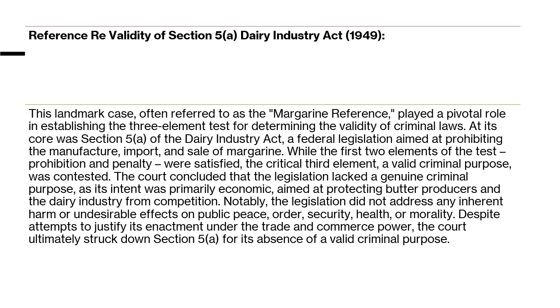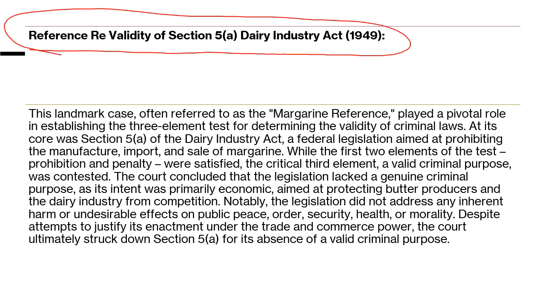So now we will see 4-5 cases that will clarify things. Reference re Validity of Section 5A of the Dairy Industry Act 1949. This is a landmark case. Whenever in an examination you are getting a question on criminal law, this case you have to mention 100%. This is often referred to as the Margarine Reference case.